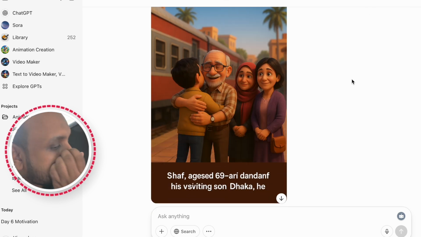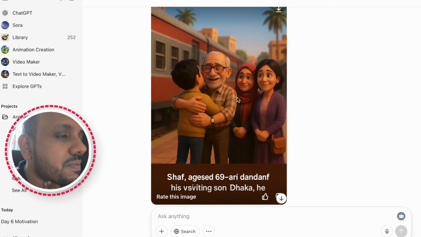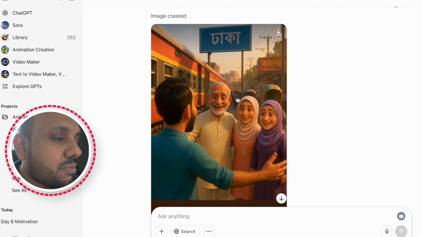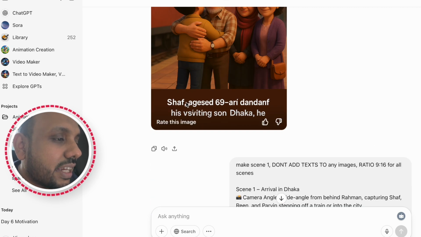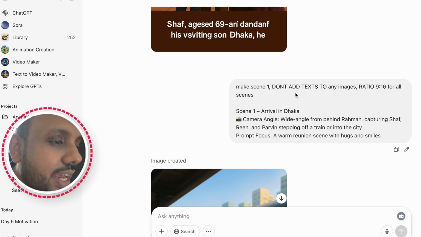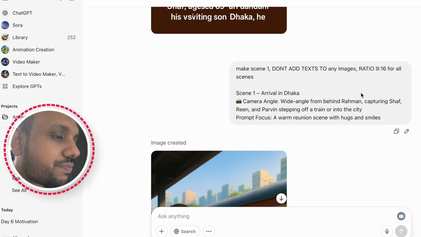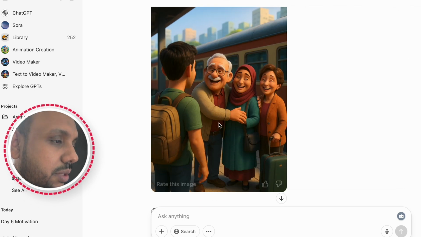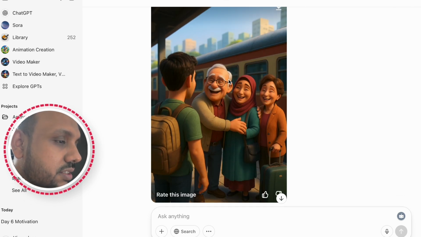And now in the second image, the image is completely different from the first one, but the second image it started giving texts. I asked ChatGPT, don't add text to any images, ratio should be 9:16 for all scenes, and the image he gave me is pretty good.